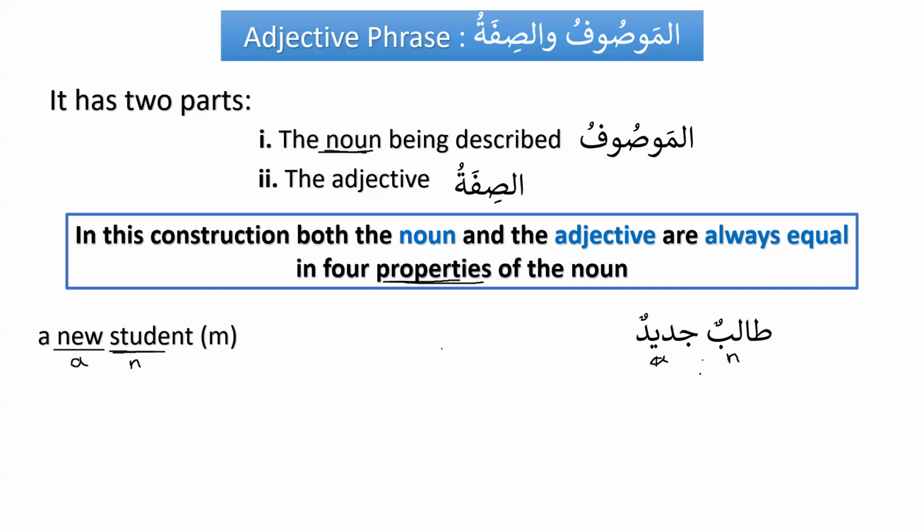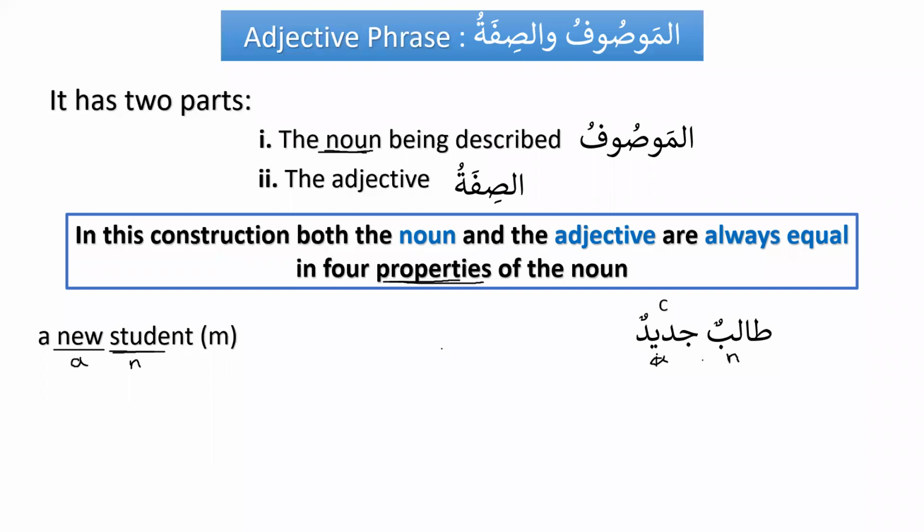As we have learned 4 properties, the first one is capacity, an-nakira wal ma'rifa, which is indefinite and definite. So talibun, what is the capacity of talibun? Is it indefinite or definite? Talibun is indefinite, nakira, excellent. And similarly, jadidun, is this definite or indefinite? This is also indefinite, excellent. So the first check is that it's equal in capacity.